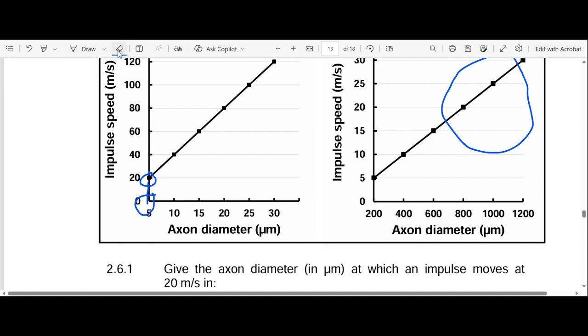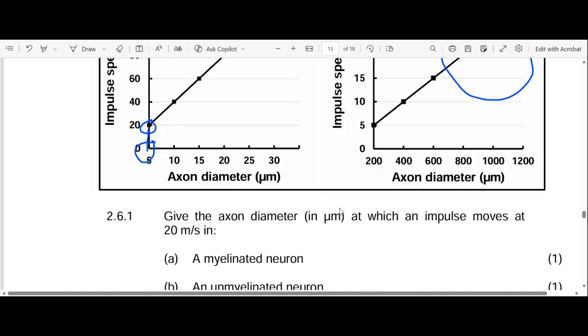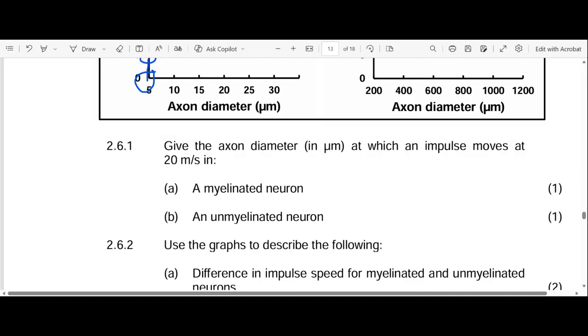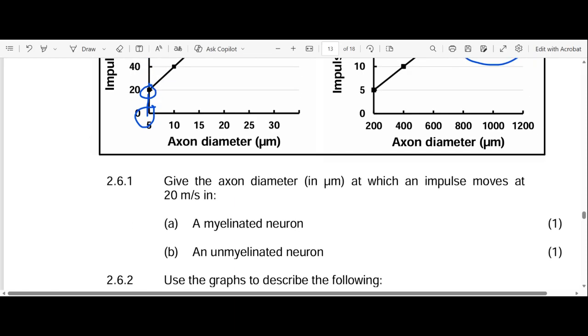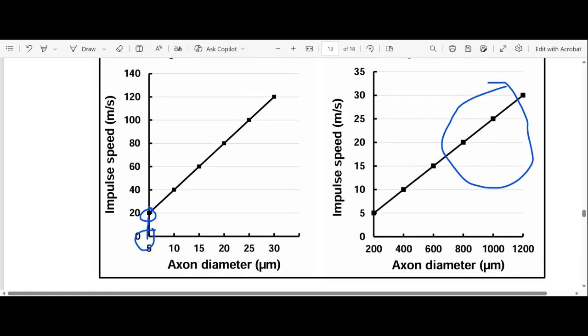Let's go to B. So the answer for A is 5 µm. So B, unmyelinated neuron. Let's look at 20 m/s for the unmyelinated one. So there's 20 here. Now let's see the diameter of this one. The diameter is like 800 µm. So it's 800.